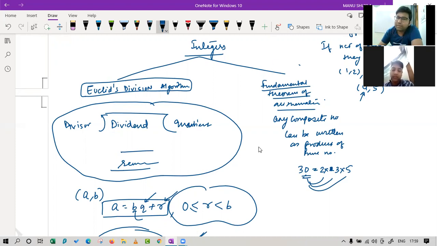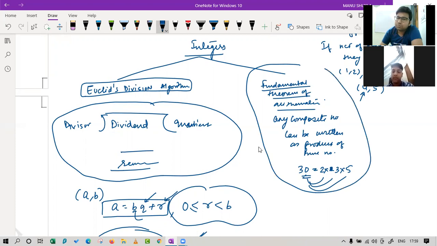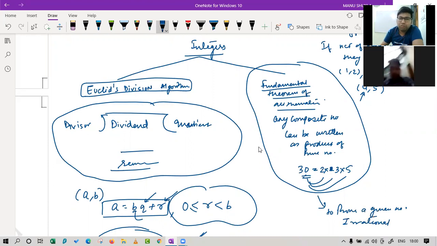And in that, we will be taking help of the fundamental theorem of arithmetic. So we will be using this to prove a given number irrational. And we will be using this algorithm to find HCF and to prove properties of numbers. Fine?